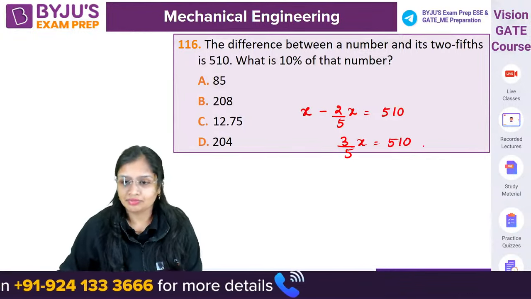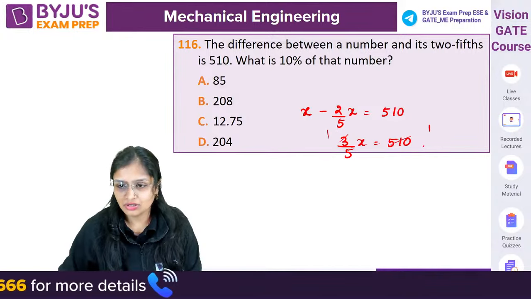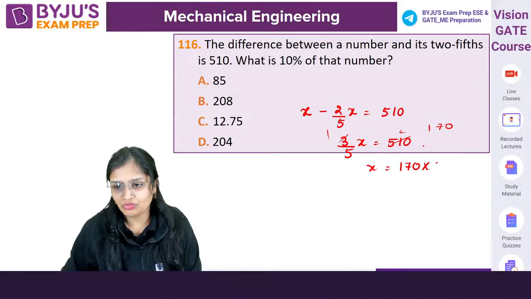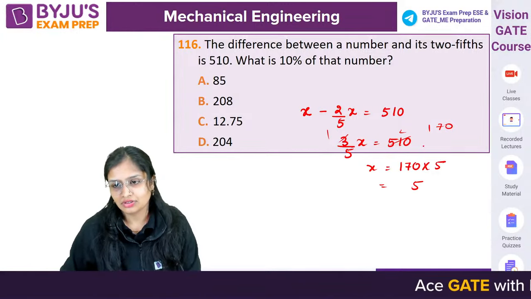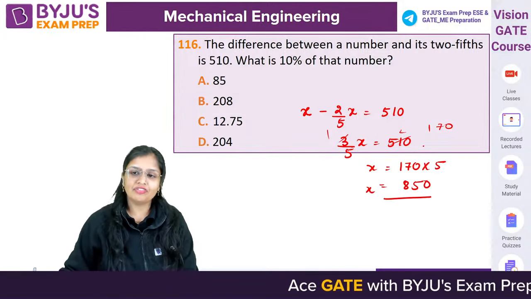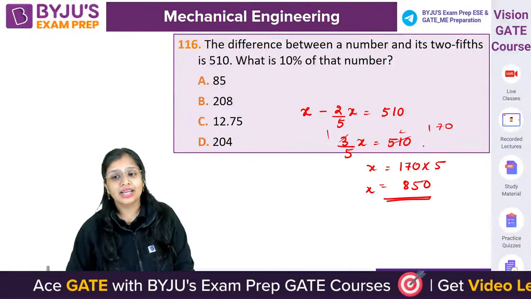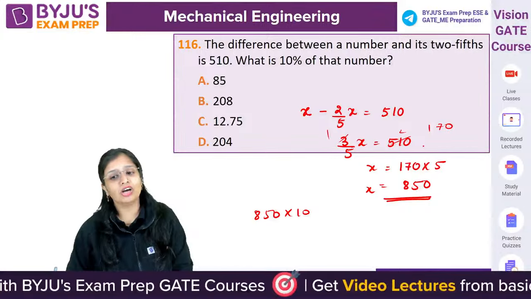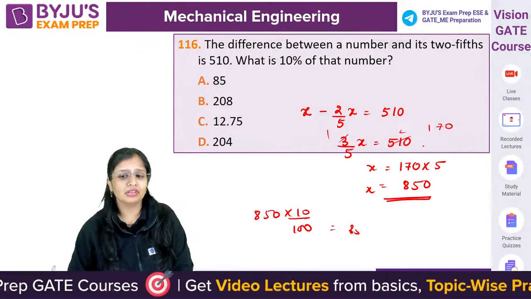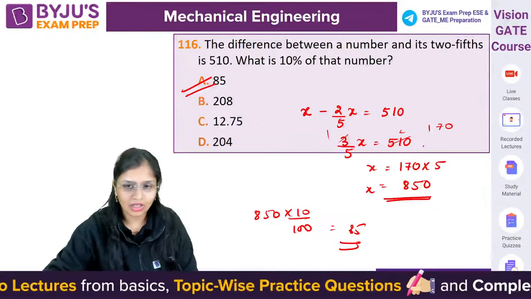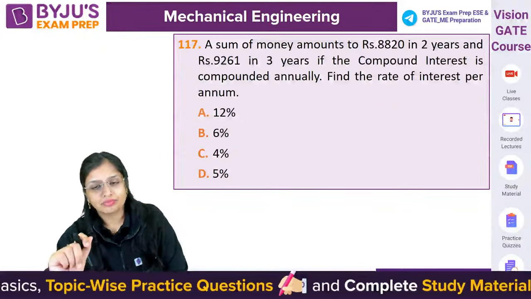From here, 3 ones are 3, 3 ones are 3. 170 into 5, that is 850. 850 is the number. So 10% of 850 will be how much, guys? 85. Simple.